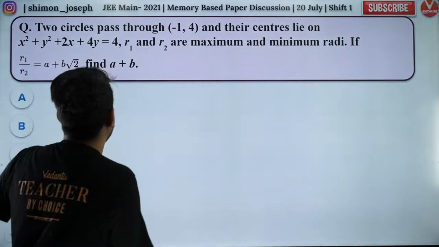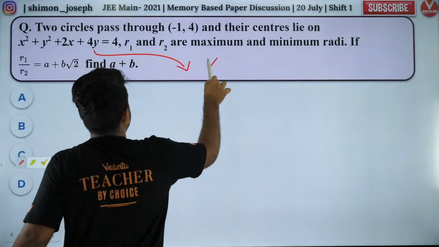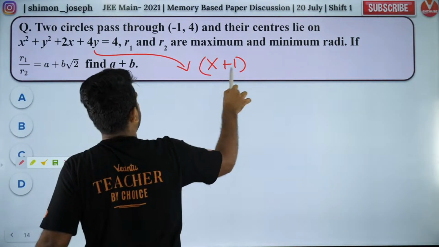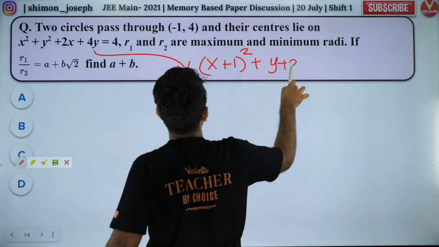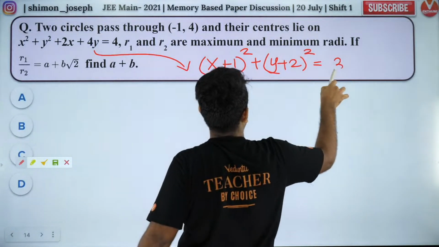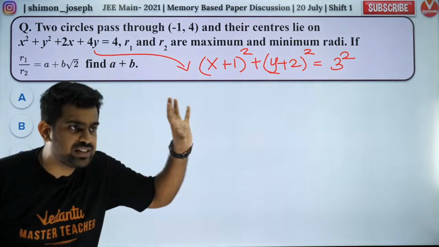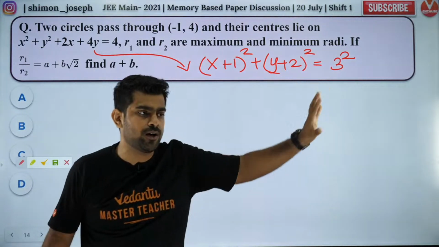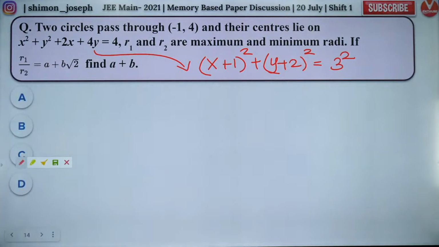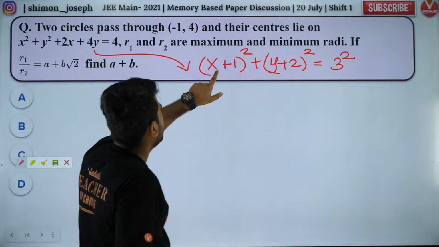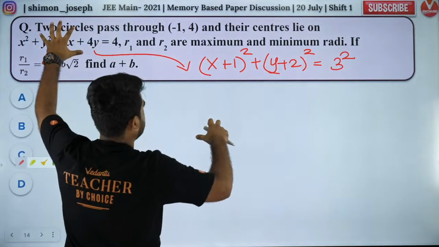Okay, so first of all, what is this circle? This circle is x plus 1 whole square plus y plus 2 whole square is equal to 3 square. Is that right? First get the answer. Tell me whether this is right or wrong. Okay, very good. So people, everybody please make a note of it. Quickly. Everybody, this is correct, na? This is the circle given to us.